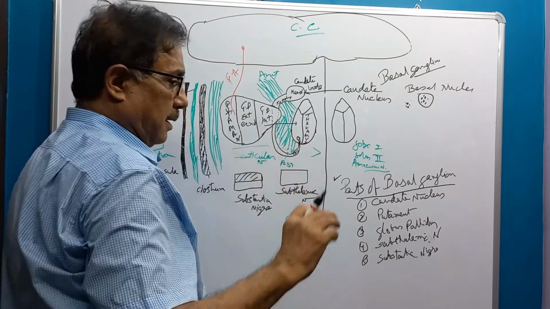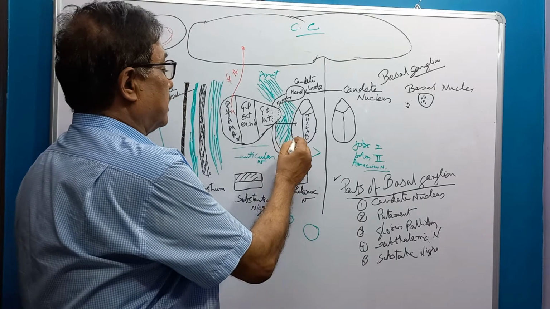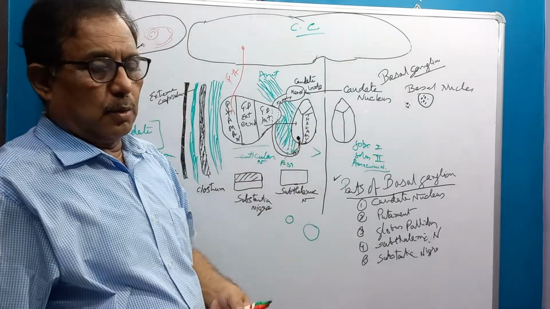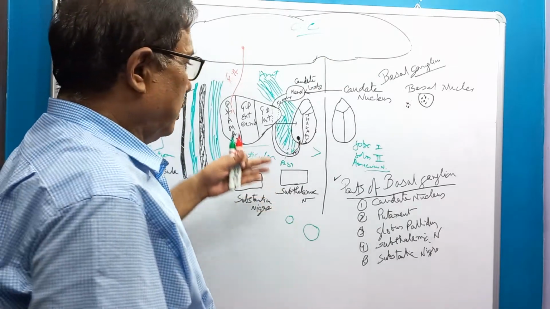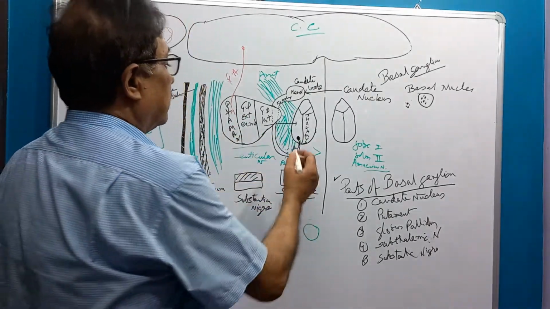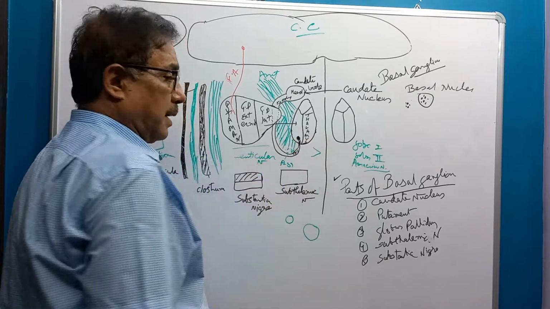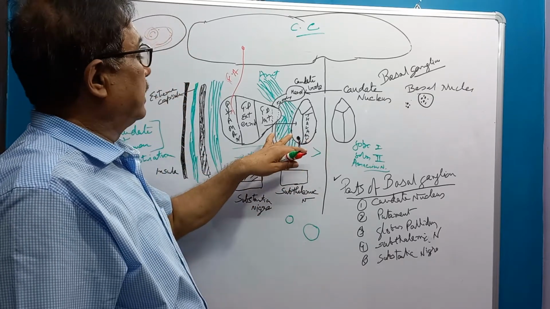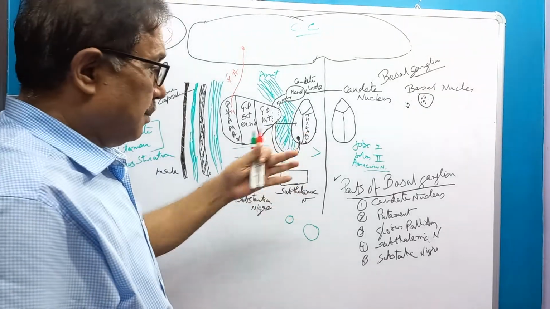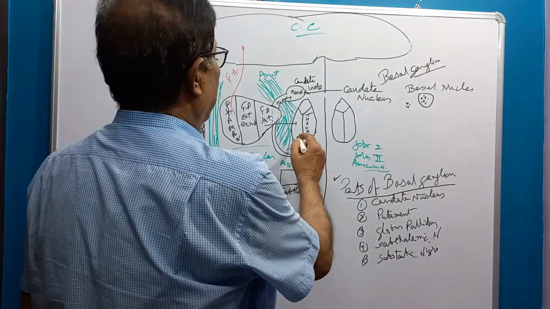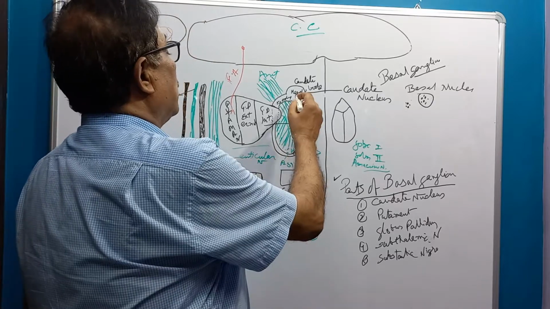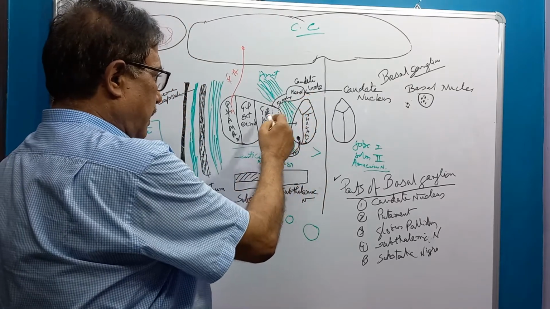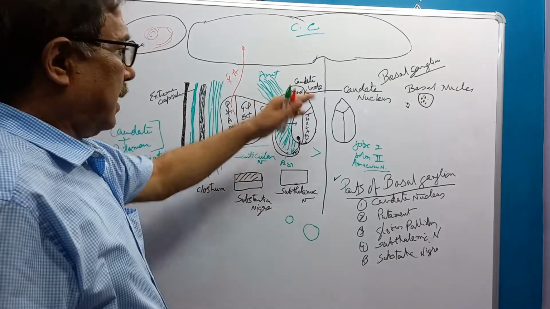At the tail there is a bulb-like structure, the amygdaloid. It is not included in the basal ganglia in the clinical stage nowadays. It is included in the limbic system, where memory etc. is concerned.